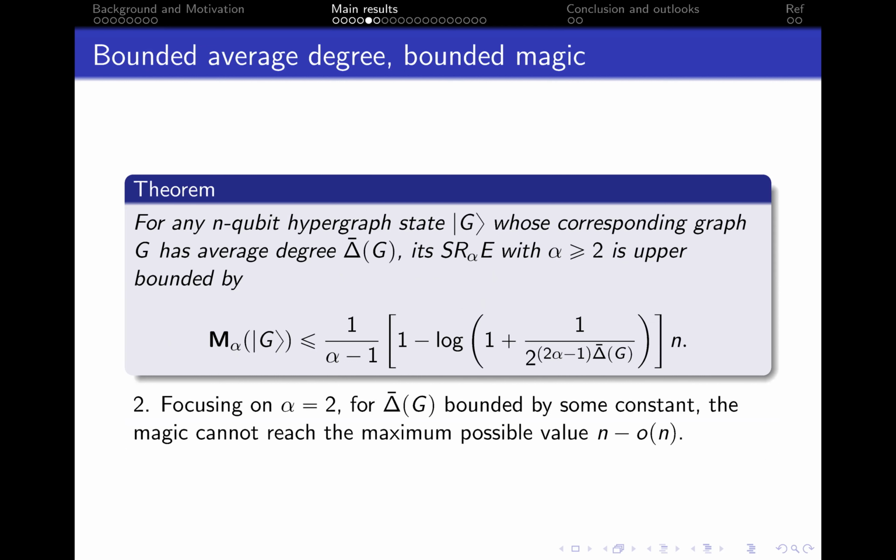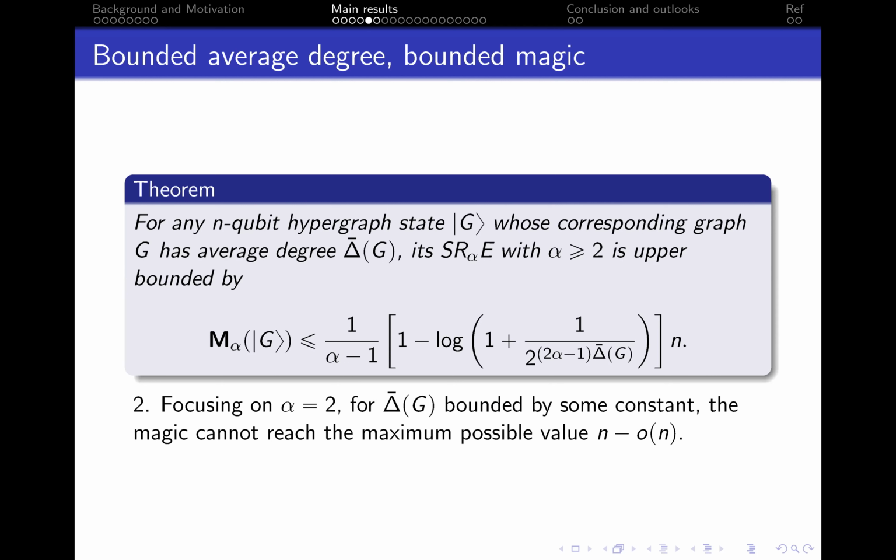This theorem is an example. It tells us that for a hypergraph with a bounded average degree, its SRE should also be bounded. That's to say, hypergraph states with a constant bounded average degree can never reach the maximum possible magic, or the highly random states' magic, n - o(n).